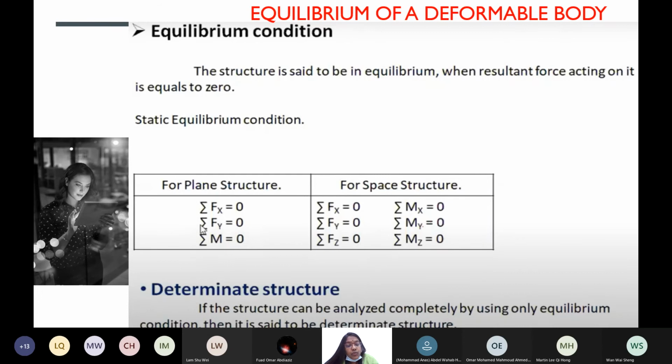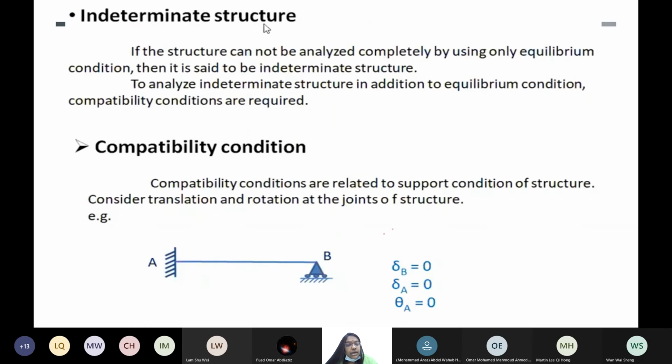So for the given case, whenever the number of unknowns is more than 3 for a plane structure, the structure is said to be indeterminate. For space, the number is 6. If the number of unknowns is more than 6, it is said to be an indeterminate structure. Okay, just remember these points, that this is what is written here.